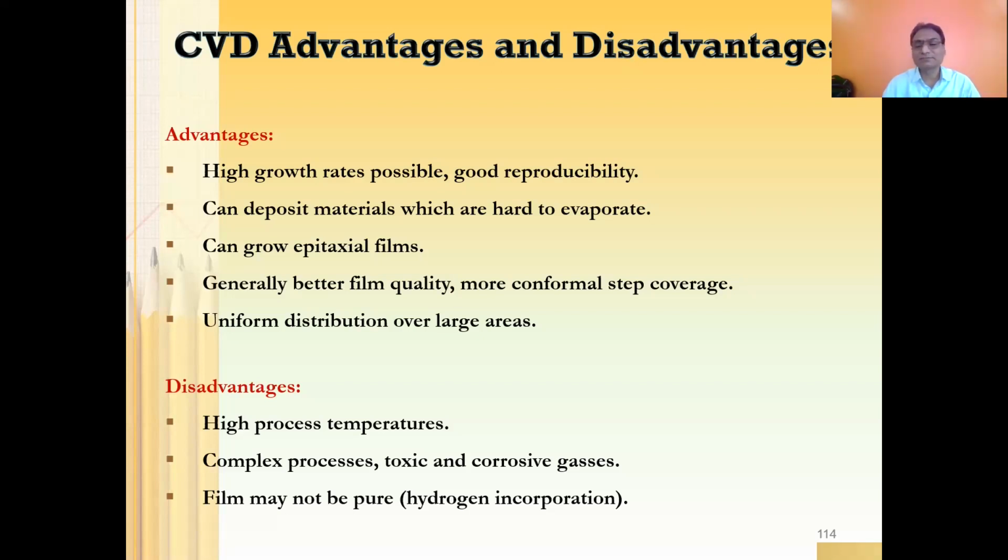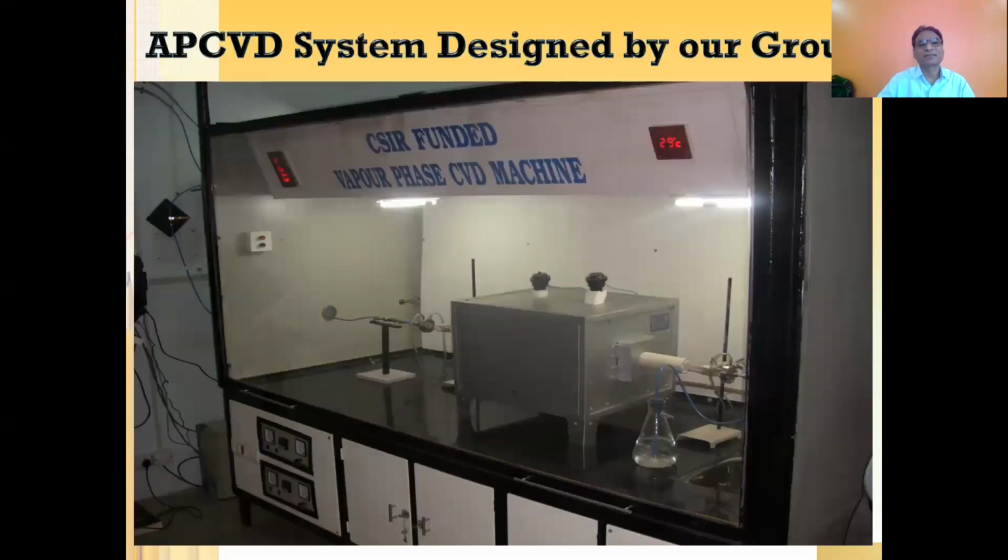High process temperature. This is one. Complex process, toxic and corrosive gases. Film may not be pure. So these are some of the disadvantages of the CVD machine. Particularly, toxic gases are going to be more in a CVD machine. And since we are dealing with hydrogen at elevated temperature, again it is going to be very risky.